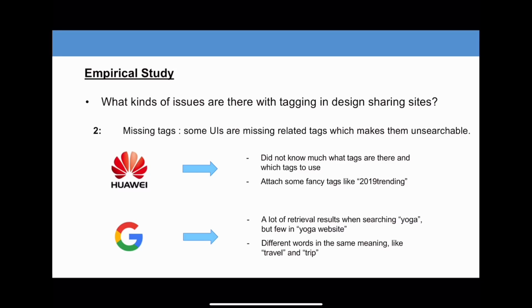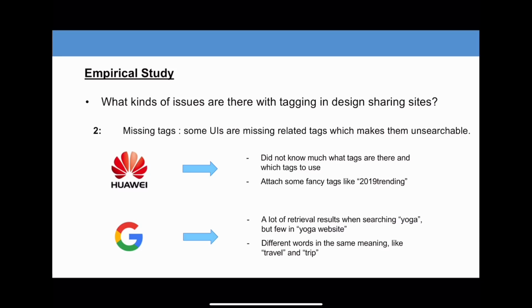We got some feedback from informal interviews with 4 professional UI designers from Google and Huawei. A visual designer from Huawei mentioned that he didn't intentionally use the semantic words to annotate his design works, and he didn't know much what tags are there and which tags to use. Instead, he attached his UI design with some fancy tags like 2019 training to make his design more attractive.